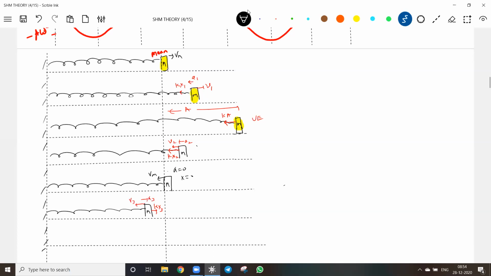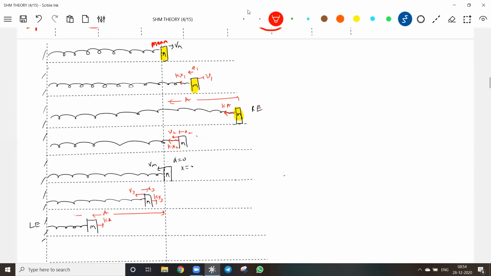In the very next position, it will come to the extreme and come to instantaneous rest. This is the right extreme, sorry, this is called the left extreme. The spring is compressed, so the maximum spring force is K.